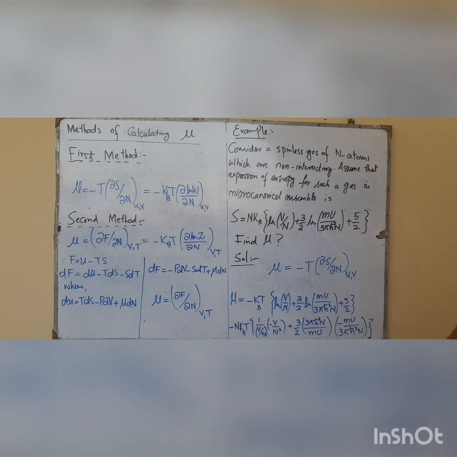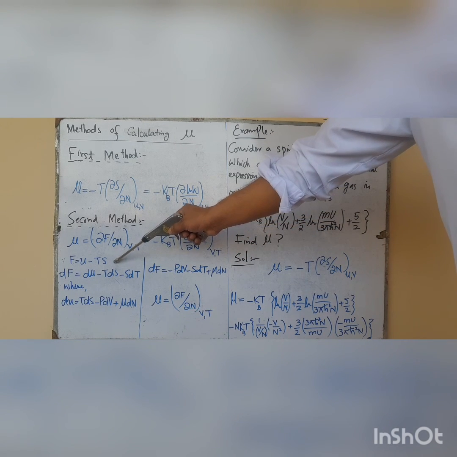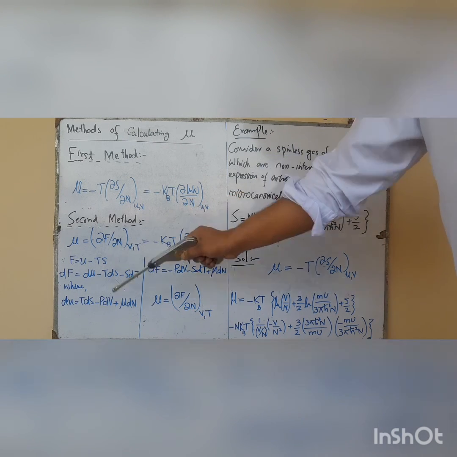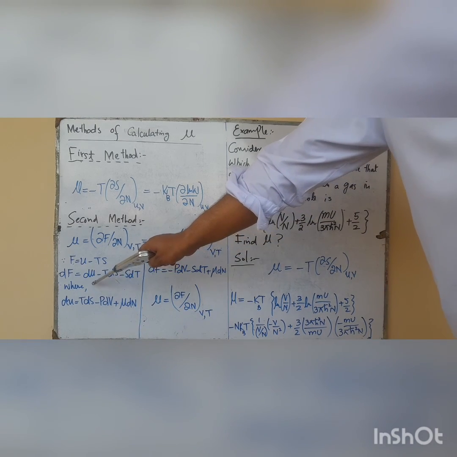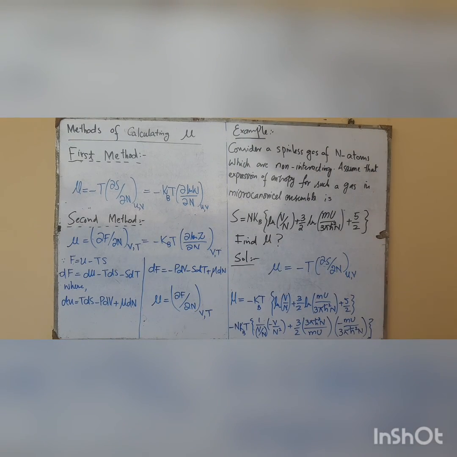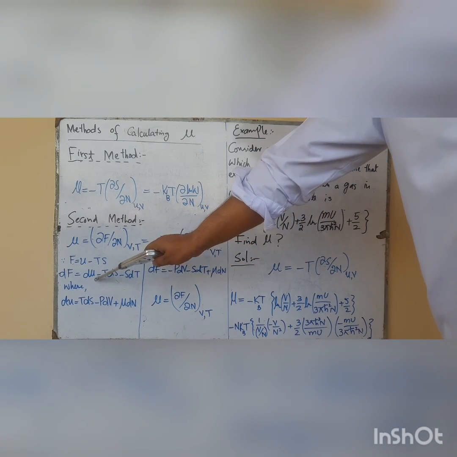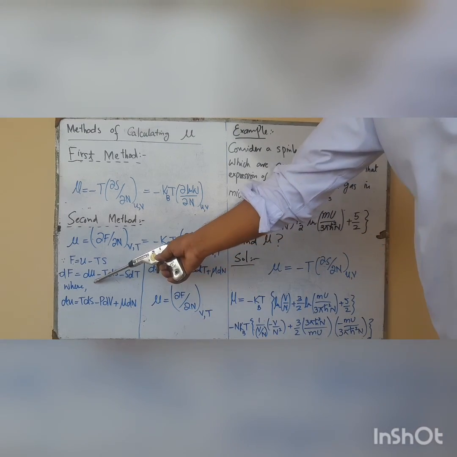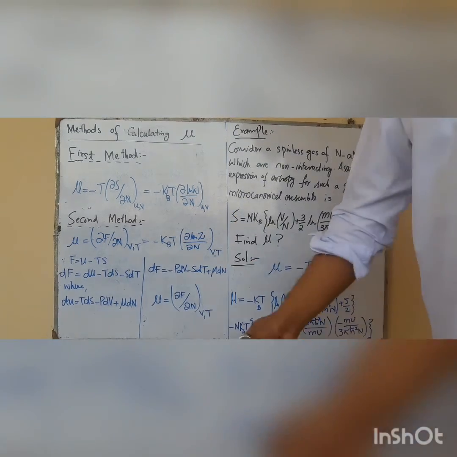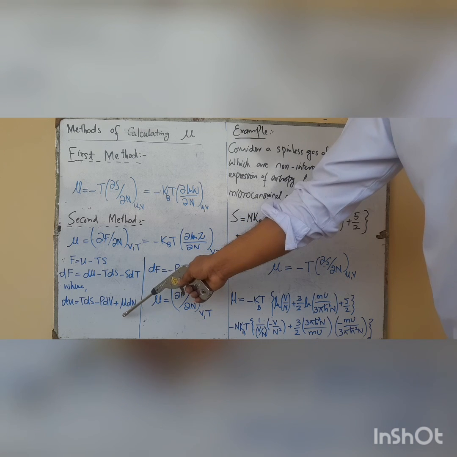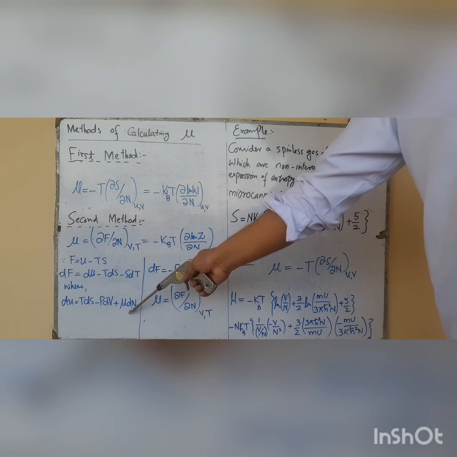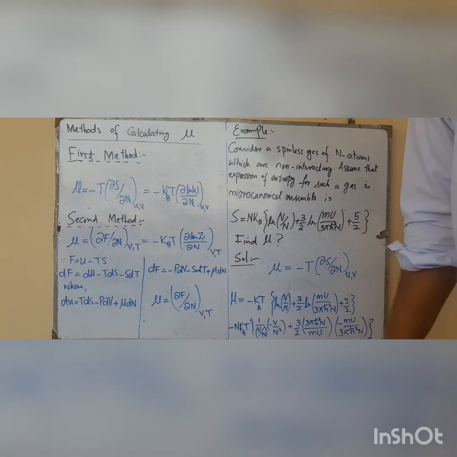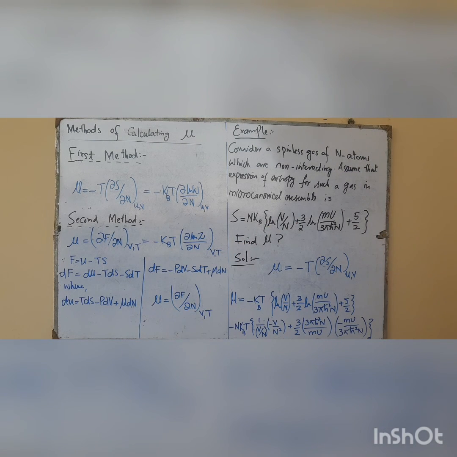So you can also have an idea of how we can reach this expression. We know that the free energy is defined for a system at constant volume at a certain temperature T, which is given by F equals U minus TS, where U is the internal energy. So any change in free energy will be equal to dU minus TdS minus SdT, whereas the change in the internal energy of the system will be equal to TdS minus PdV plus mu dN, where mu dN is a term which comes into the picture if we allow the number of particles to vary.